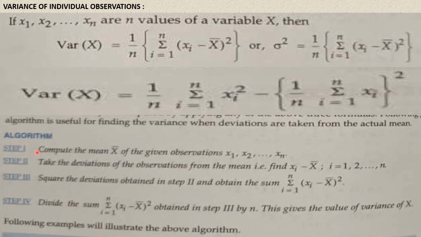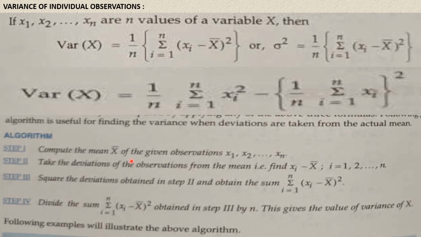Step 1. Compute the mean x bar of the given observations. Okay, my children, we have to find the mean of the given ungrouped data. Do you know how to find the mean of ungrouped data? Yes, sum of the observations by number of observations. By using that formula, we find the mean.